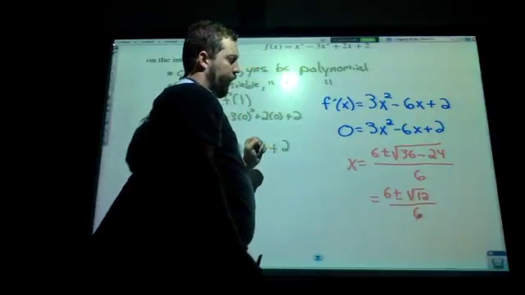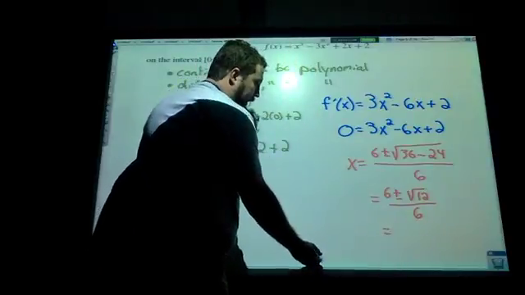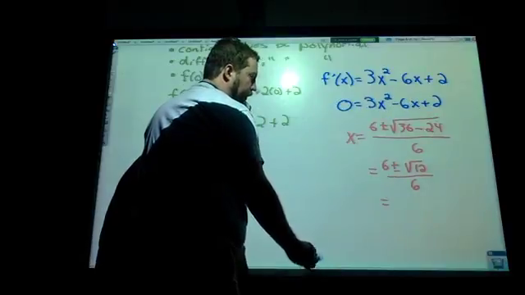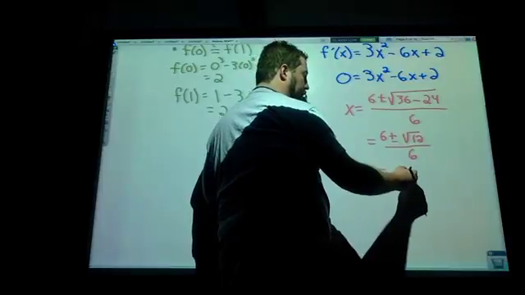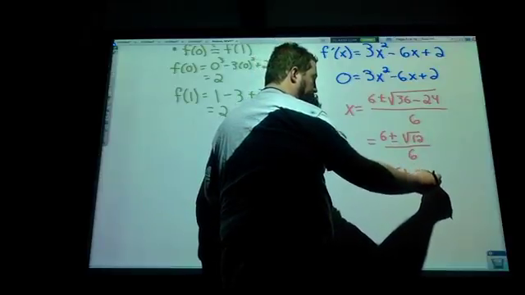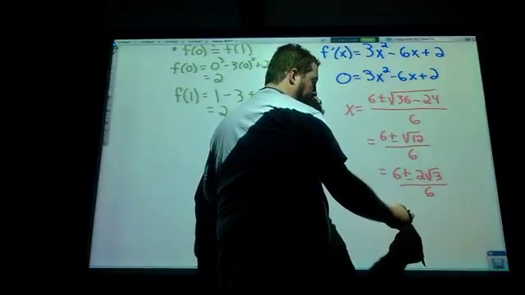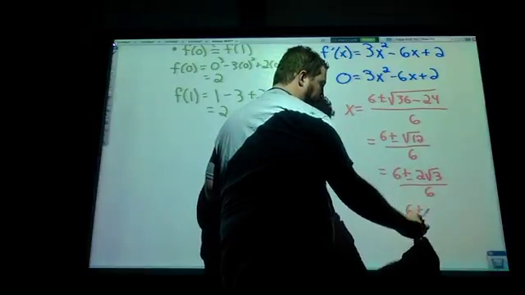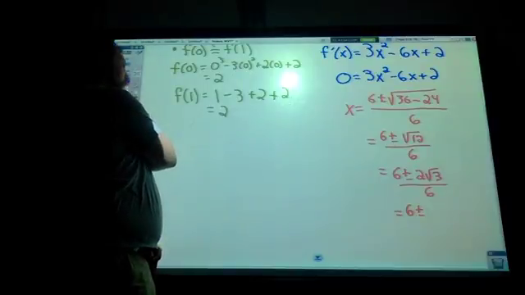Square root of 12 can come out as 4 times 3, so it becomes 6 plus or minus 2 square roots of 3, all over 6, which reduces to...